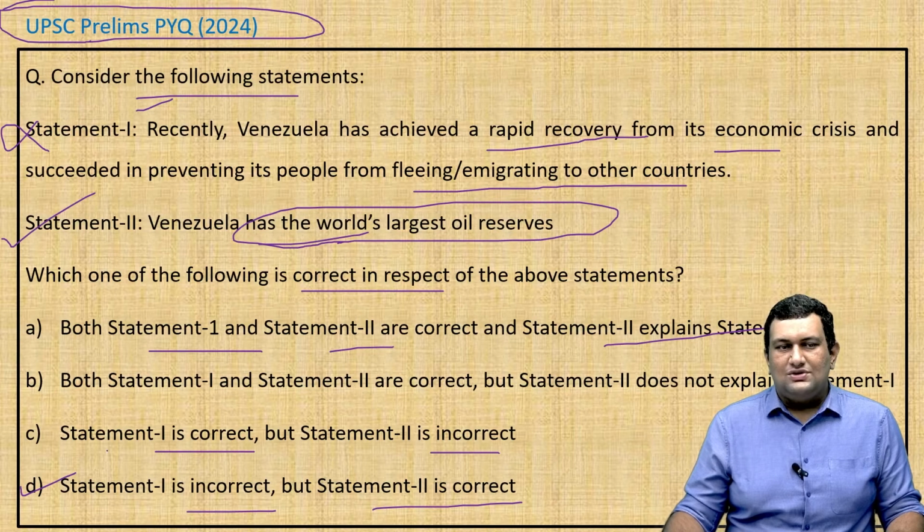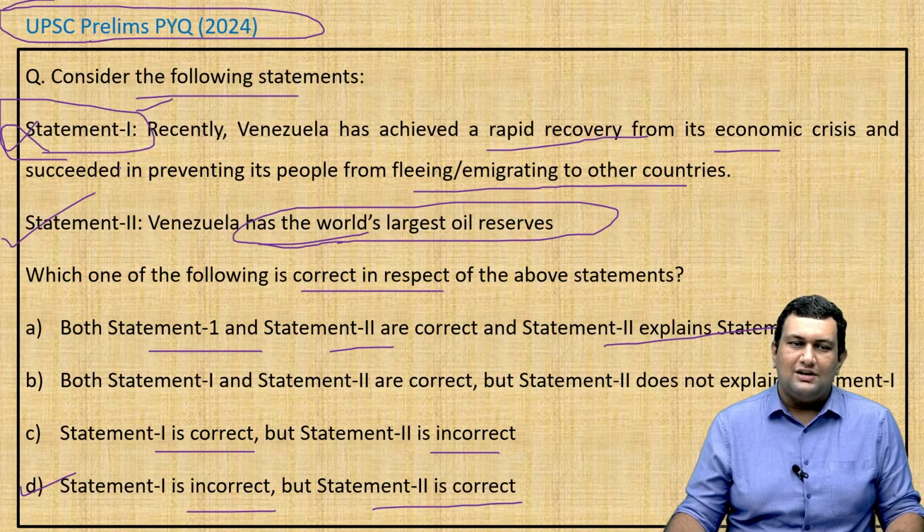In these questions, one aspect is if you know for sure that statement 1 is incorrect, you can directly go to the right option, because in all 3 options above, it states that statement 1 is correct. So if you are lucky and you know that statement 1 is definitely incorrect, without even worrying about statement 2, you can straight away mark option D. Statement 1 is incorrect and statement 2 is correct. So that's it for this topic.